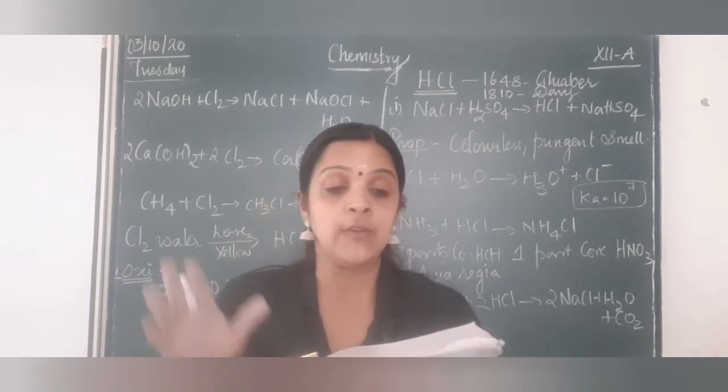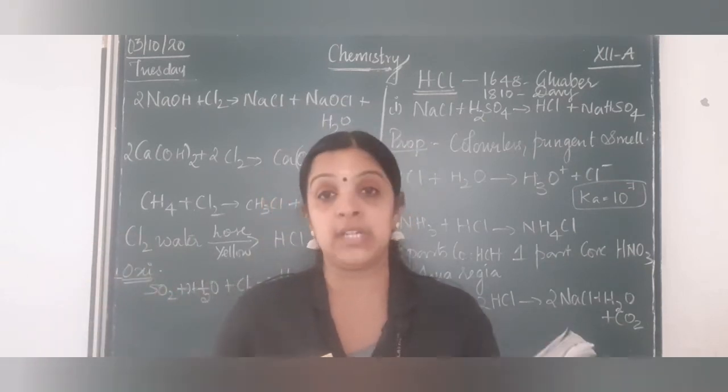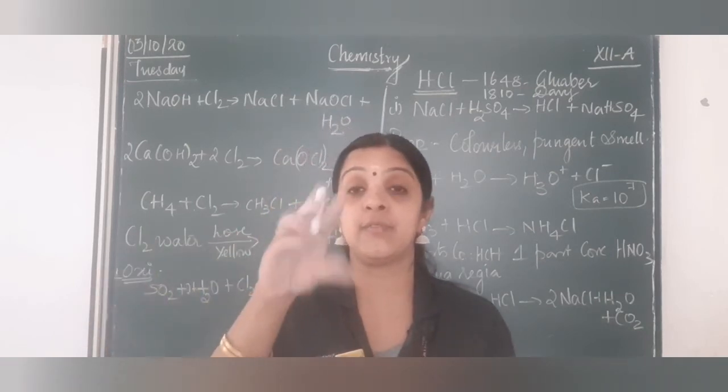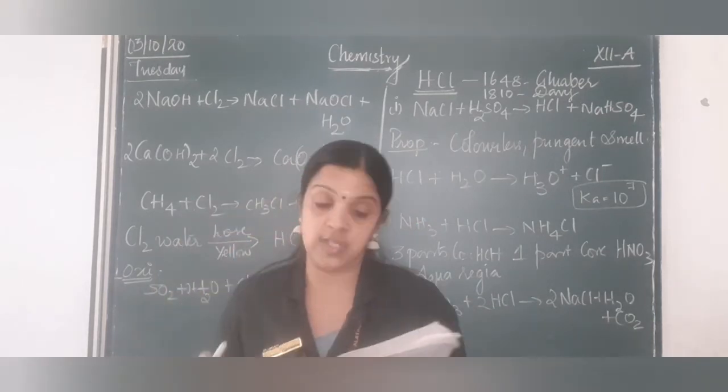where you have 4 oxo acids: hypochlorous, chlorous, chloric and perchloric. Regarding that, the structure is important, which I will be sending in a video so that you will be able to understand the structure of each acid better.